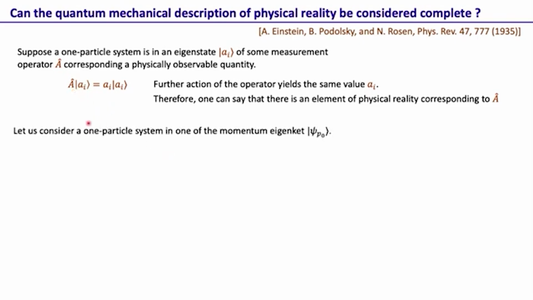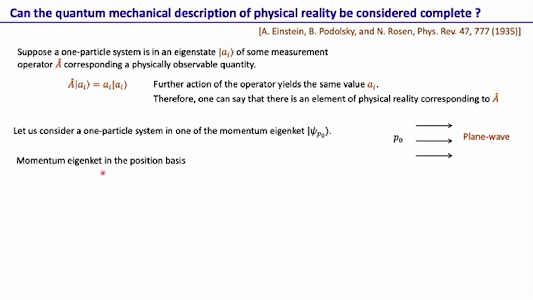Okay, now let's take a concrete example. Let's consider a one particle system in one of the momentum eigenkets, for example, we can call it psi_p0. As a physical example, we can take a photon or a particle in a plane wave with momentum p_0, that is a system in the momentum eigenstate.